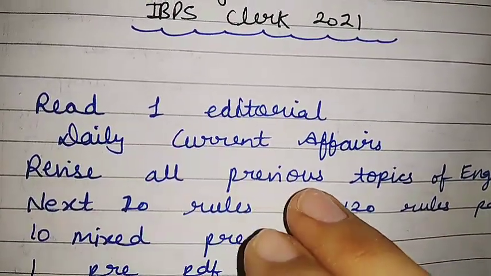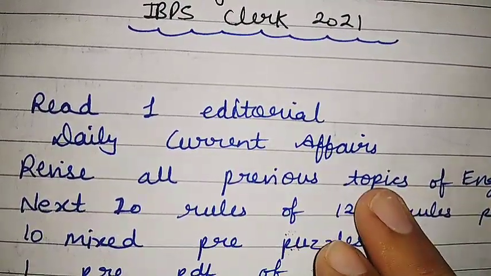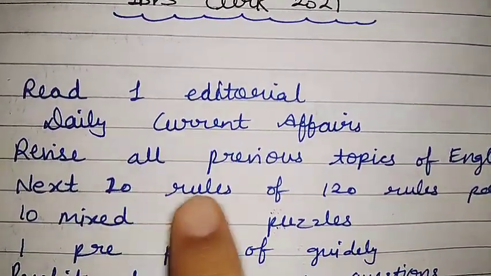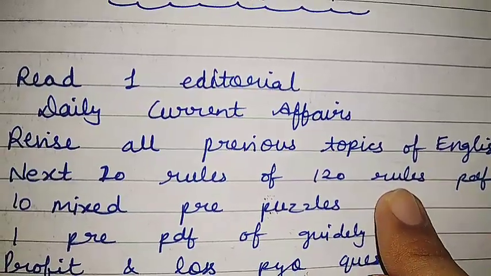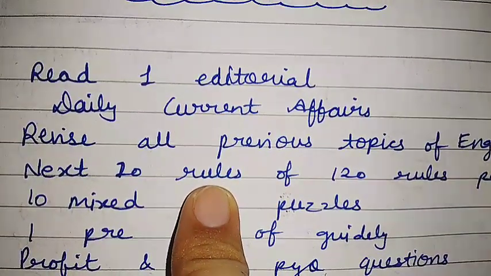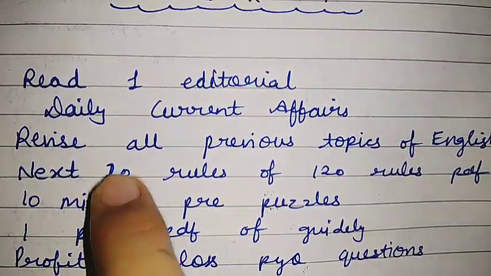Then there is revision of all previous topics of English. Just try to revise the basic concepts of all the topics of English which you have covered till now. Then there are the next 20 rules of the 120 rules PDF. You can find this PDF in the Telegram groups. Just try to read the next 20 rules. You have covered 40 rules till now. Try to read the next 20 rules.